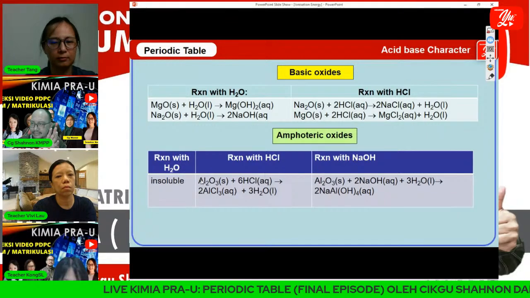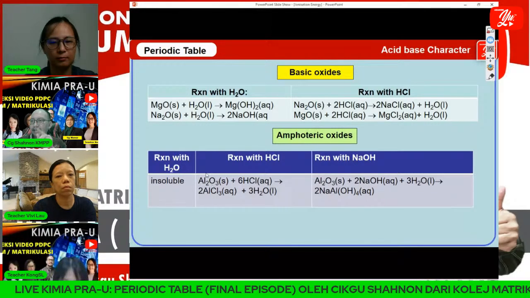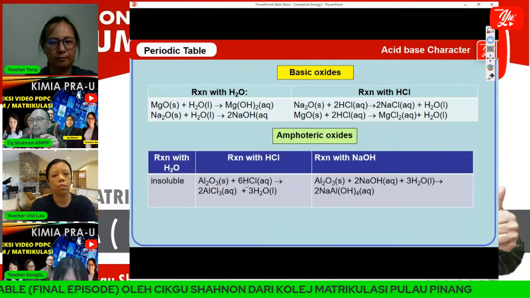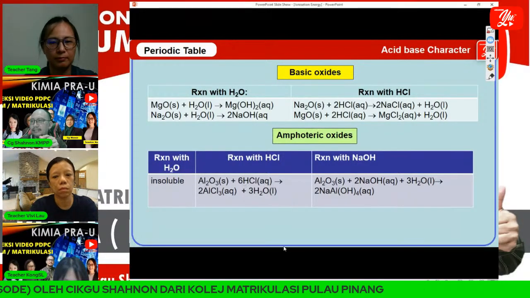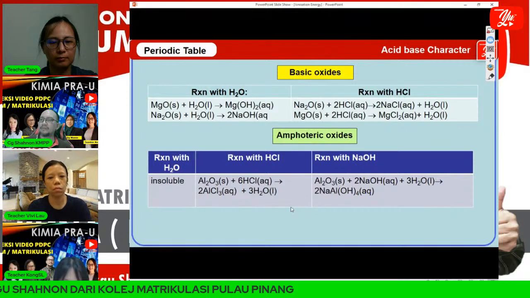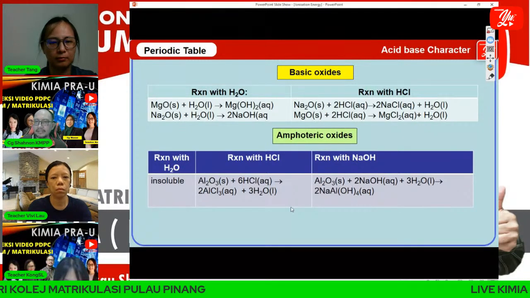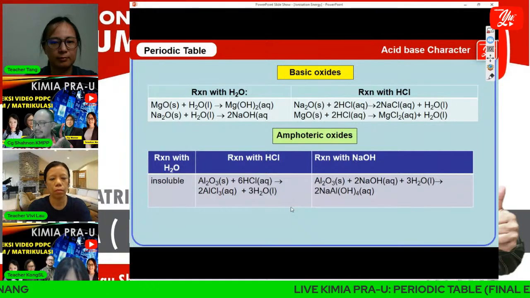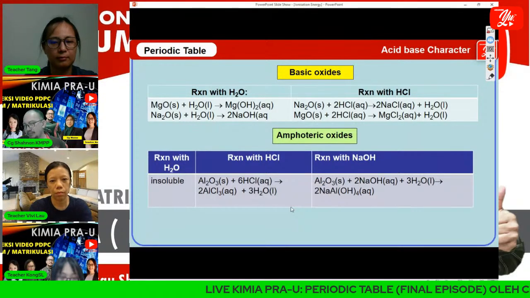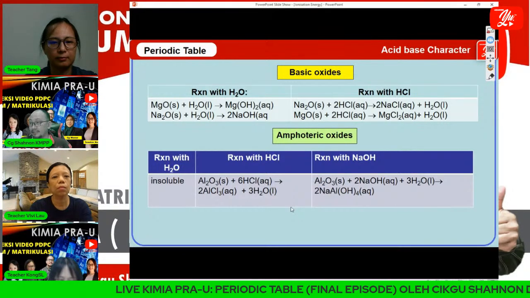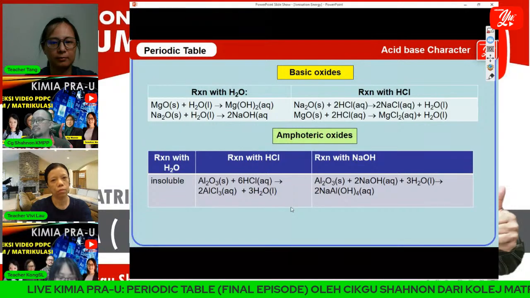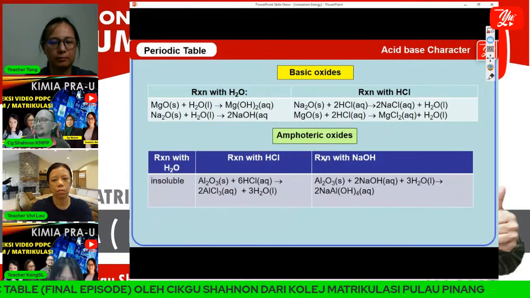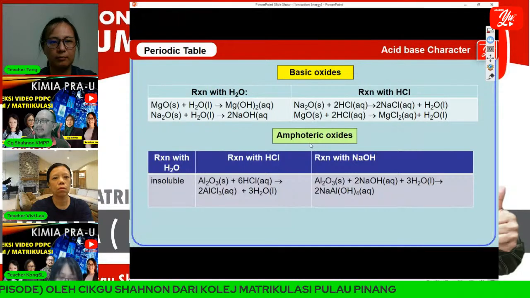But in the other case, aluminum oxide is a base because it reacts with acid. That's why we call aluminum oxide amphoteric. It can be an acid or it can be a base, depending on condition.